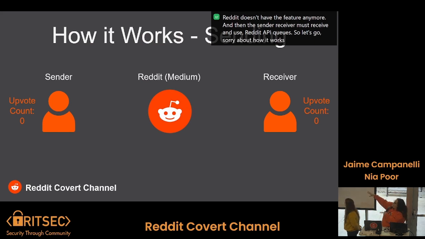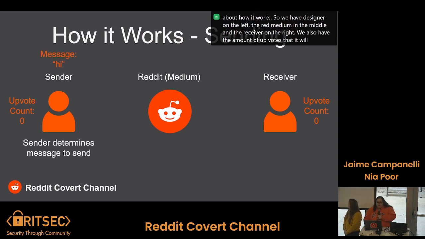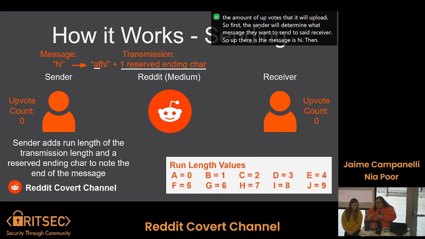Let's get started on how it works. We have the sender on the left, the Reddit medium in the middle, and the receiver on the right. We also have the number of upvotes it will make. First, the sender determines what message they want to send to the receiver. Here the message is hi. The next step is to add a run length of the transmission length and the reserved ending character to note the end of the message.